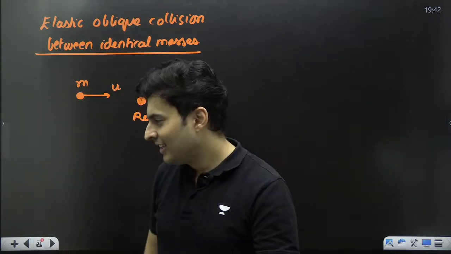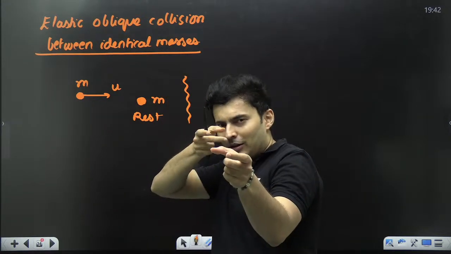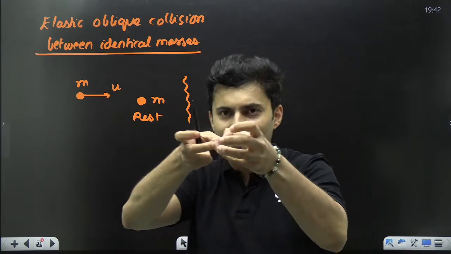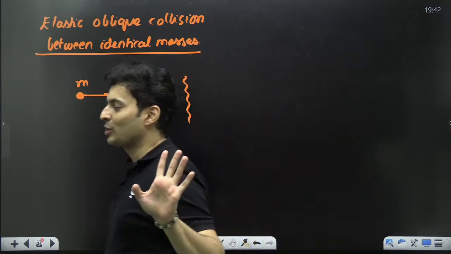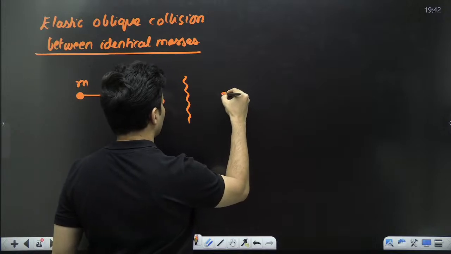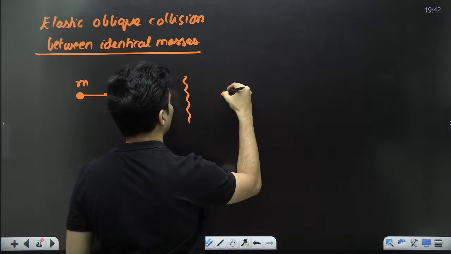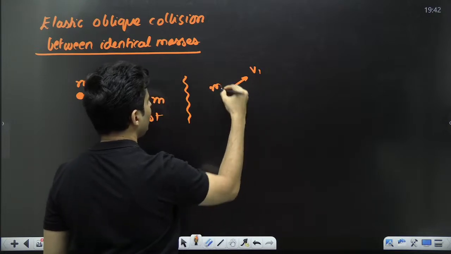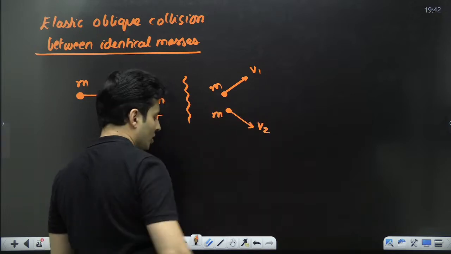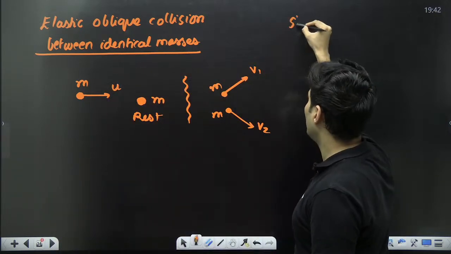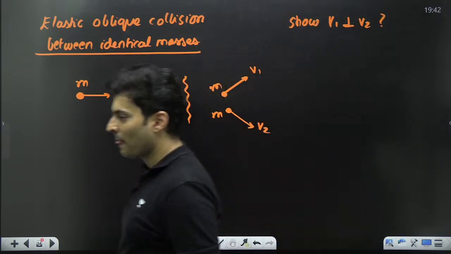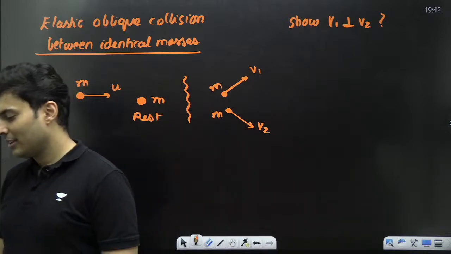Have you seen that shot? Like a cut shot. Or on a pool table, you take the stick and hit the ball. The ball goes like this, hits something and they go like that. So that kind of a shot. Identical masses, elastic collision. So you will see that this mass over here will go like this with some speed, and this mass over here will go like this with some other speed. The question is, show that v1 is perpendicular to v2. Show that the velocities are perpendicular to each other.